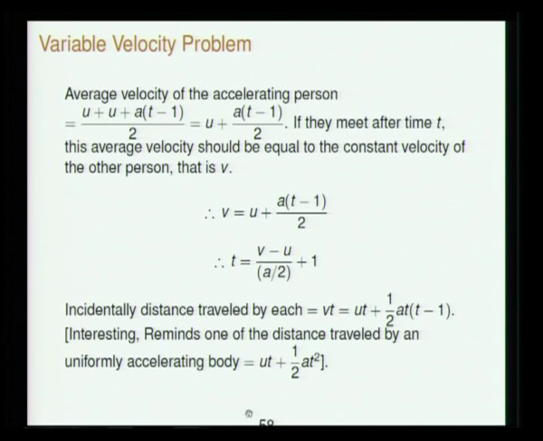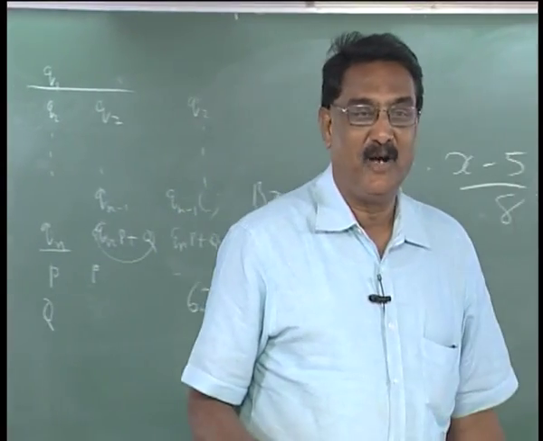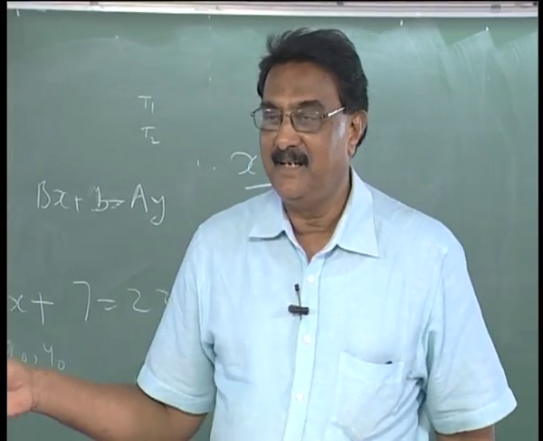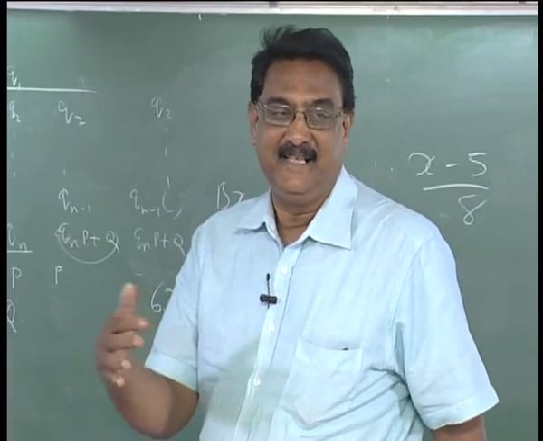So, incidentally, the distance travelled by each is V into T. So, V into T, and this is equal to ut plus half A into T minus 1. I am sure it reminds you of this formula, a body with constant acceleration. In school what you learn is that the distance travelled is ut plus half a t squared, and that is essentially given here. Of course, he is accelerating in discrete steps.